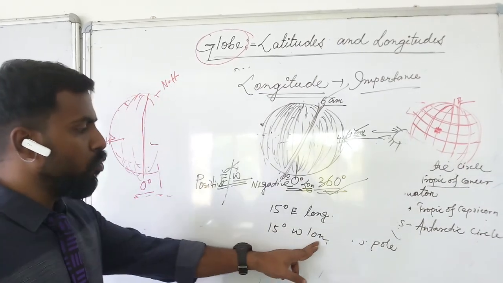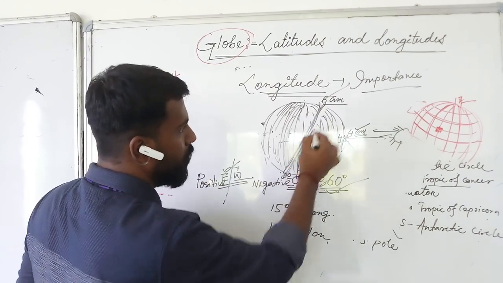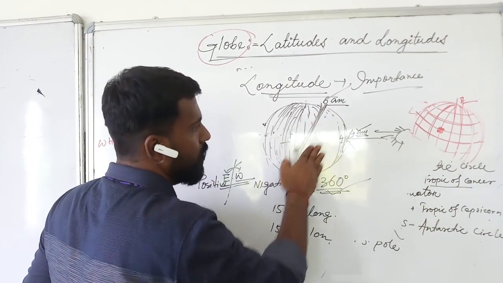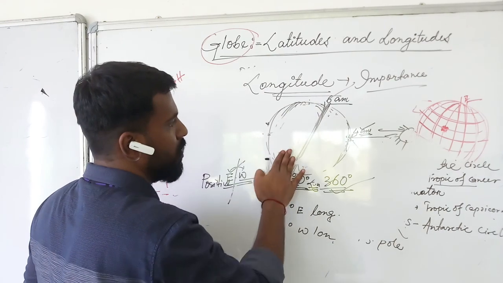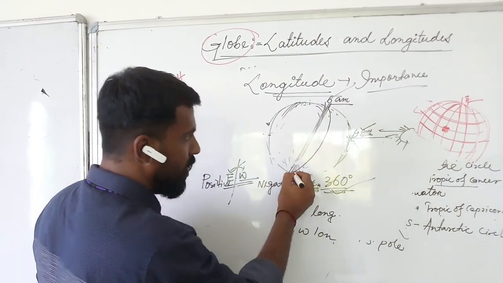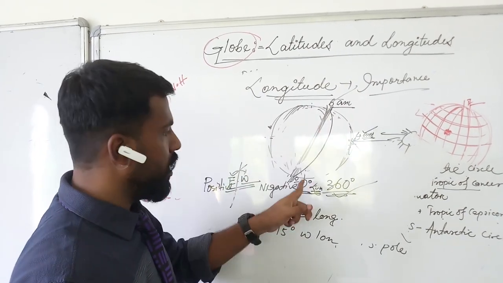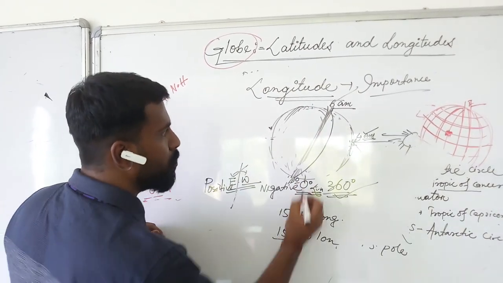That means these two places are different. If this is 0 degree longitude, we have discussed the eastern hemisphere and western hemisphere earlier. One place is 15 degree east of the prime meridian, and one place is 15 degree west.